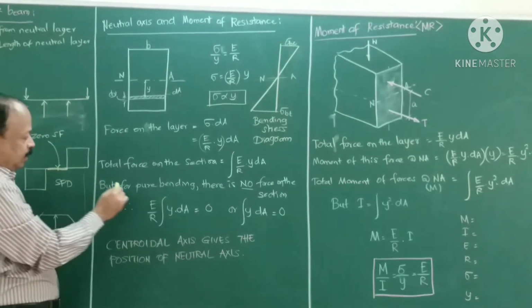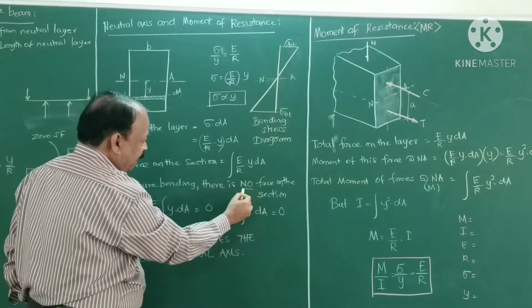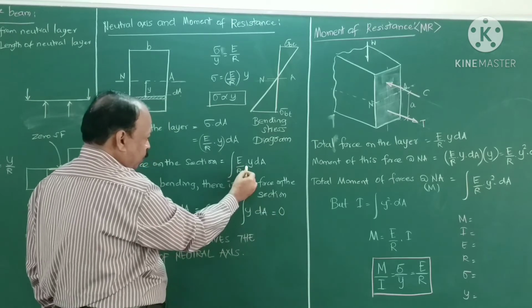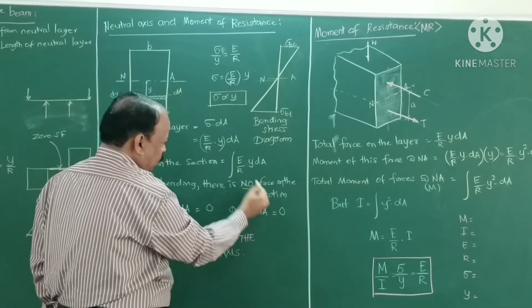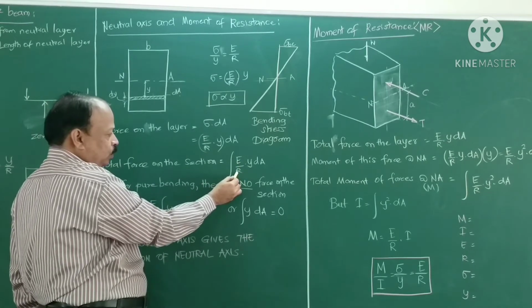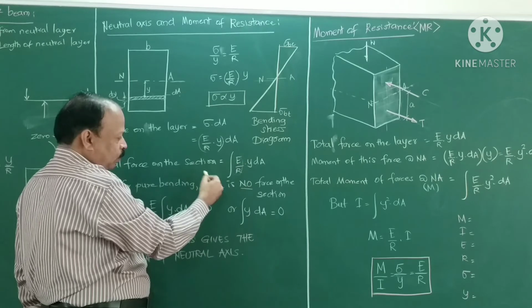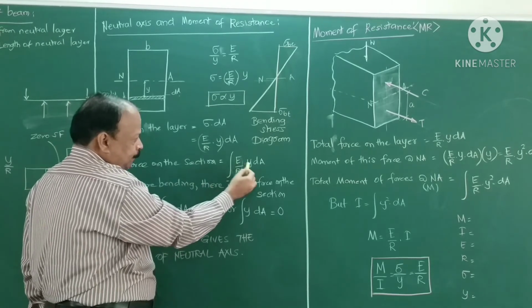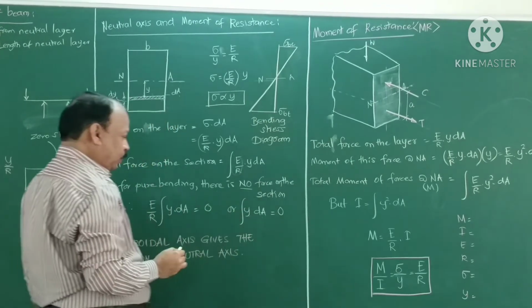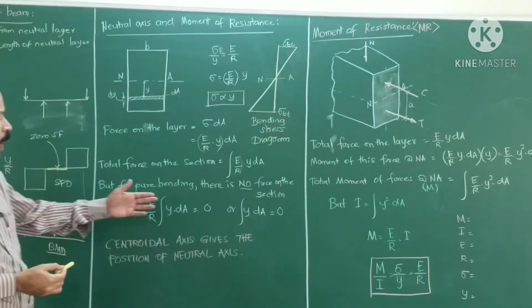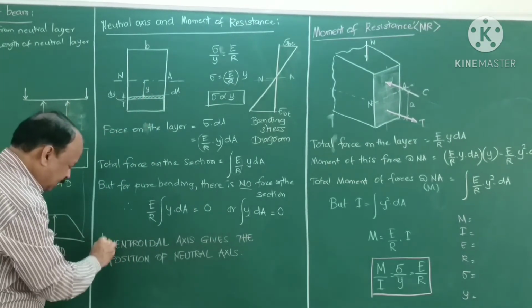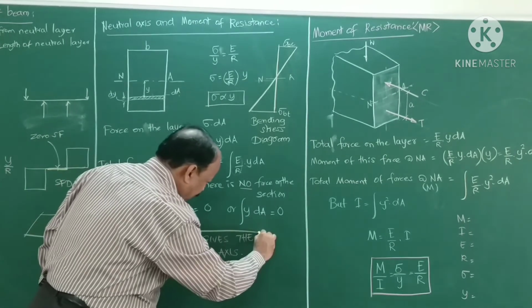In this section the total force on the section will be equal to 0. For pure bending there is no force on the section, therefore this relation is equal to 0. Young's modulus is not equal to 0 and the radius of curvature is not equal to 0, so we take these two constants outside. So the integration of y dA must be equal to 0. This means that y dA is 0, which is nothing but that the neutral axis is lying on the centroidal axis of the section.